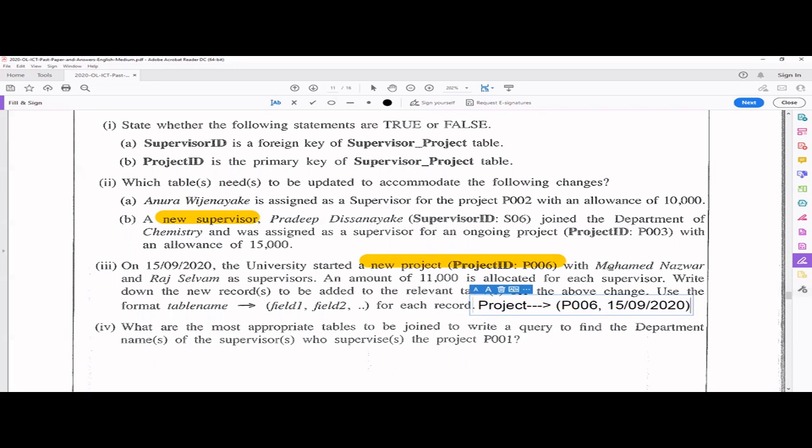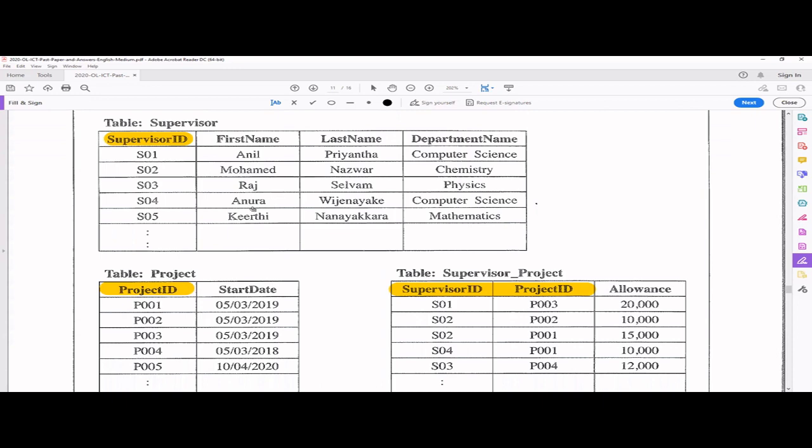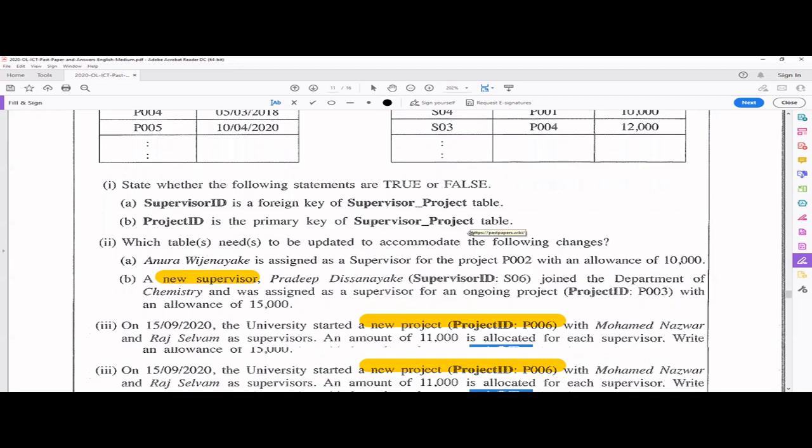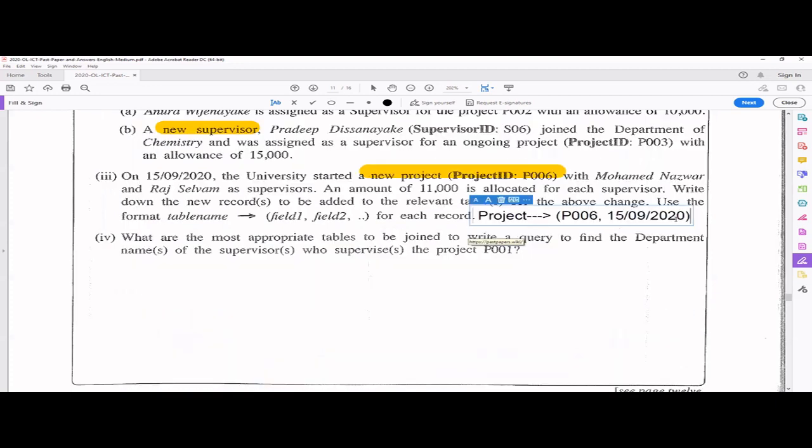And not only that, they are telling Mohammed Nazwar and Raj Selvam. If you go and see, Mohammed and Raj are already there in this supervisor table, so no need to update them, right? But they tell they are allocated newly for this project. So you have to write S02 for the new project, P006 with allowance of 11,000, and the other supervisor S03 for the same project, P006 with the allowance of 11,000. So this table also needs to be updated. So actually there are two tables you have to update.